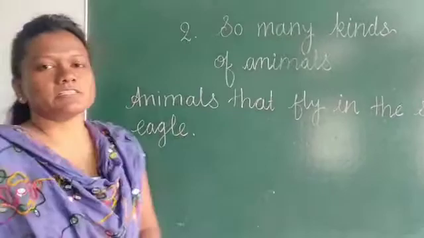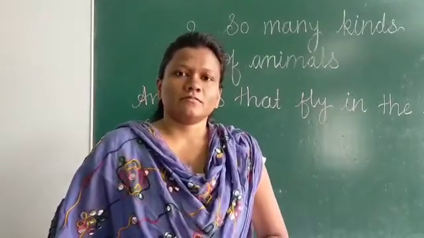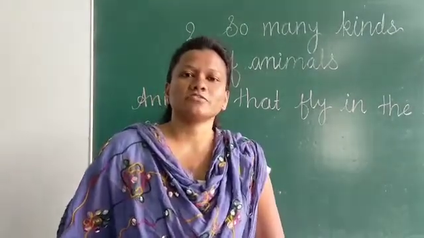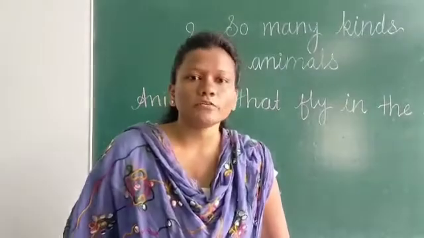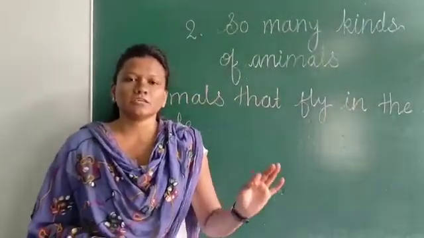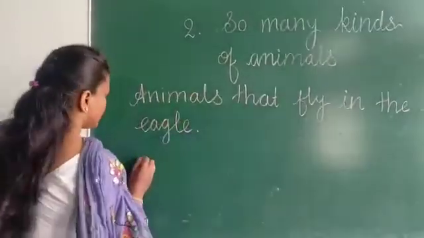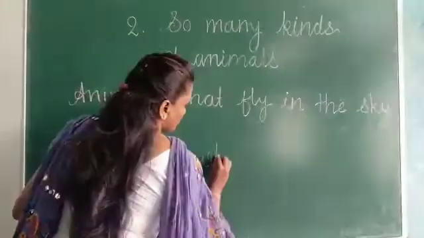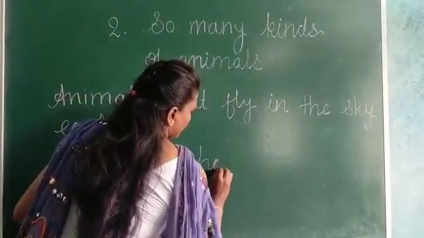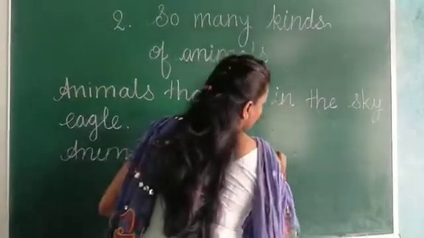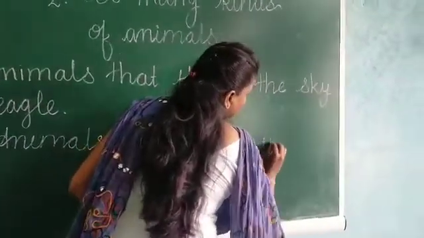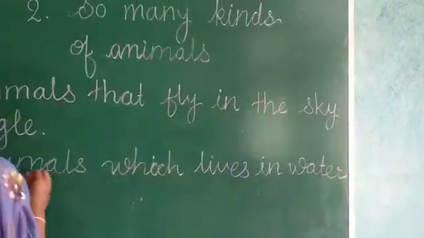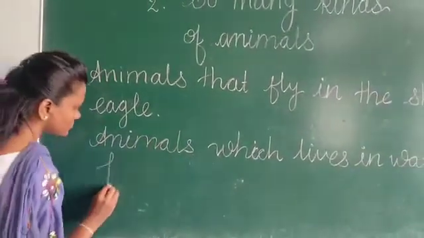Second one, the animals which can live in water. Animals like a tortoise. And everyone knows about the fish. Fish can live in water. Fish cannot live on the land. Fish only live in the water. Animals which live in water. Fish.